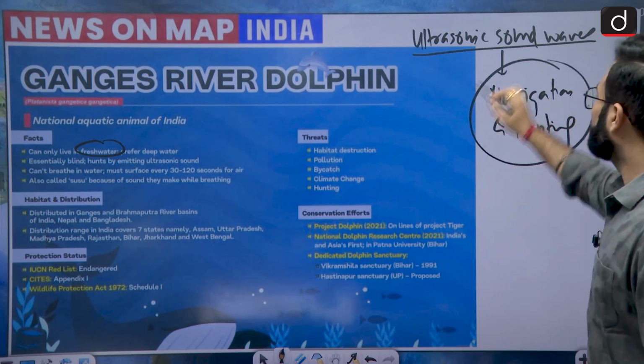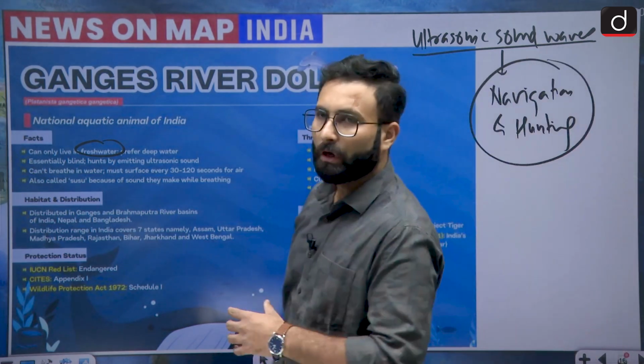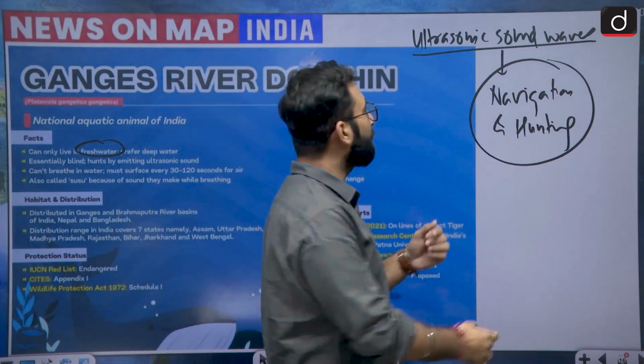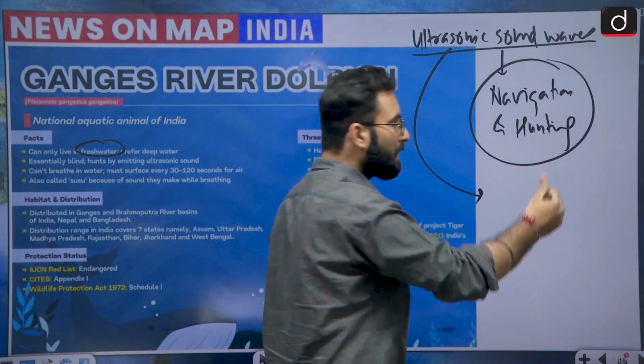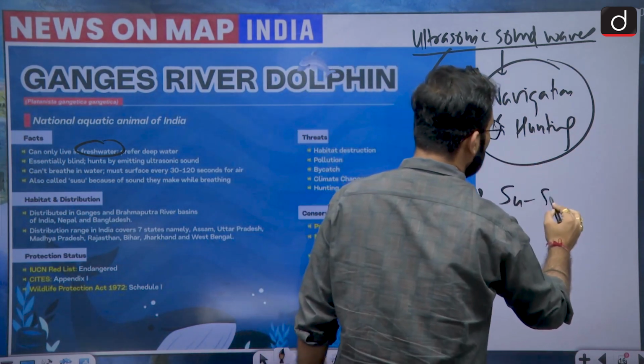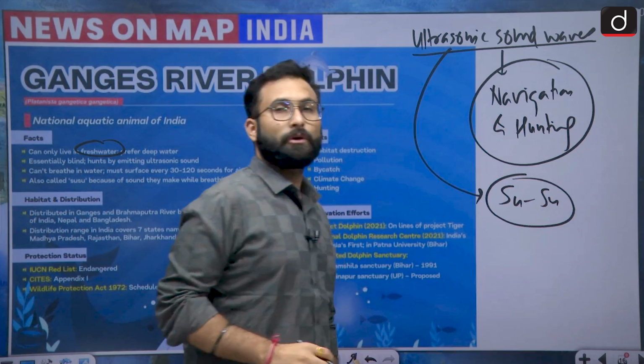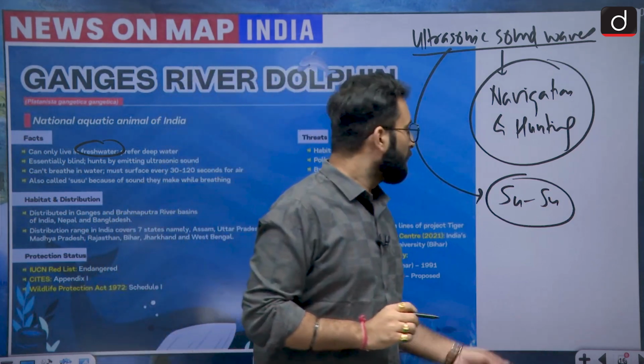So that is why they become important. Other than that, when we talk about the use of this ultrasonic, they create a sound while they are sending the signals or the sounds, they are creating this "su" sound. And that is why the Ganga river dolphins are also known as the susu. Okay, so that is there.